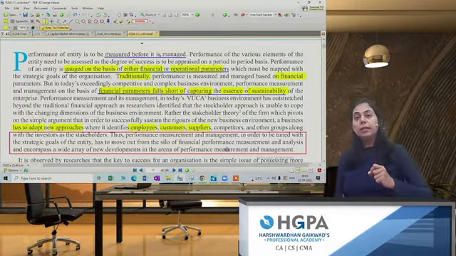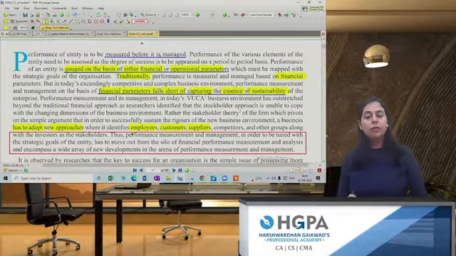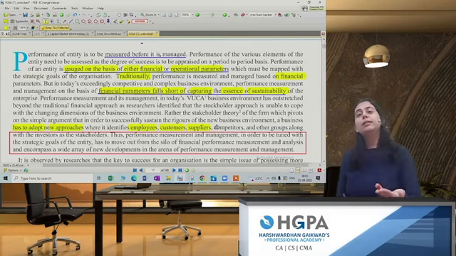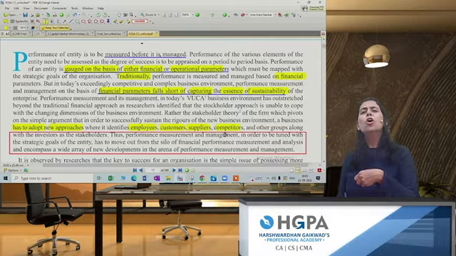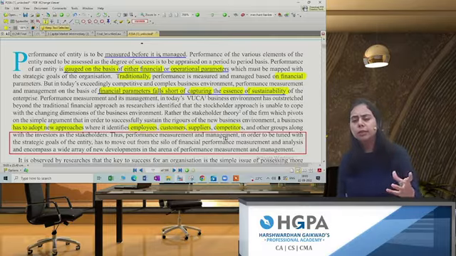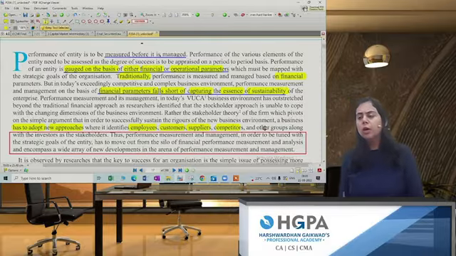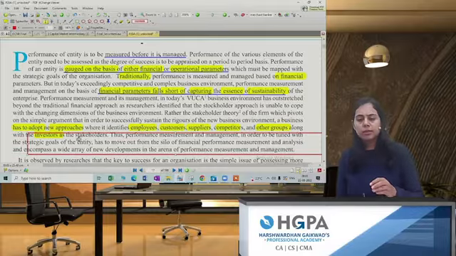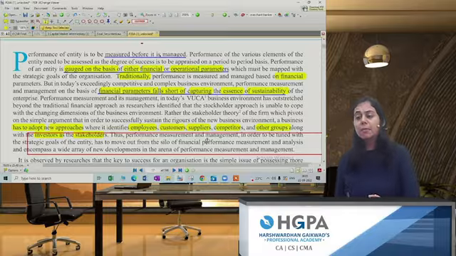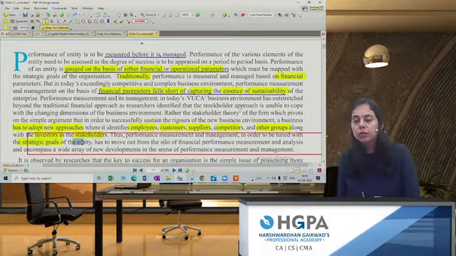So they are telling that we need to come out of our company. Okay, we need to come out of our company, our balance sheet, our profit and loss account, and look into various other people such as the employees, customers, suppliers, competitors, or any other party which is external to the company, like the shareholders, like the investors, etc. Okay, or any other groups along with the investors, such as the stakeholders. Thus, the performance measurement and management need to be tuned with the strategic goals of the entity.